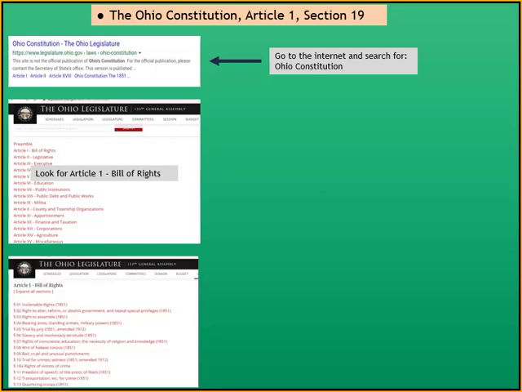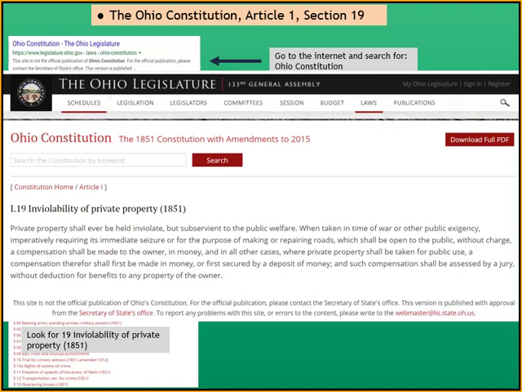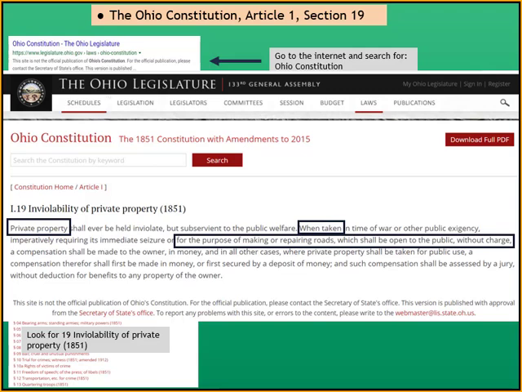And we're going to look down for Section 19, which is inviolability of private property. We would click on that, and up comes Article 1, Section 19 of the Ohio Constitution. And it says, private property, when taken for the purpose of making or repairing roads which shall be open to the public without charge, a compensation shall be made to the owner in money. Therefore, we are required to pay for the take.